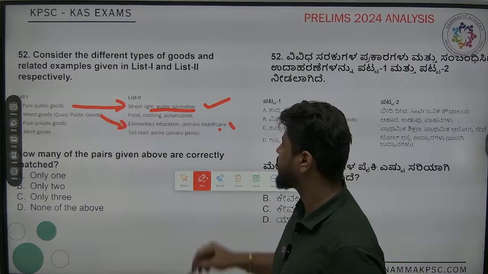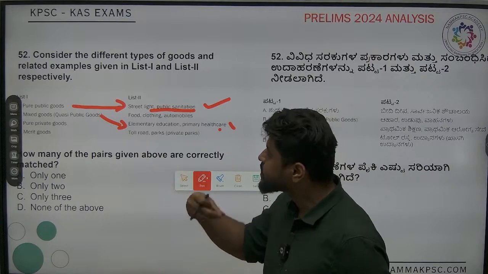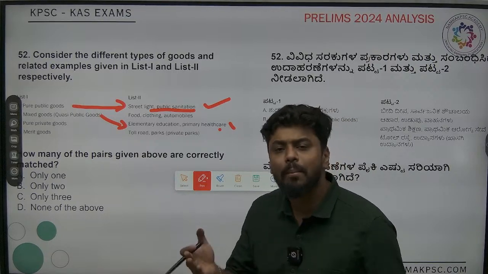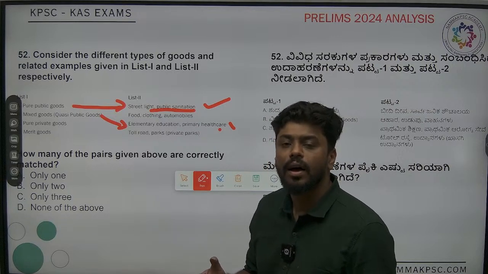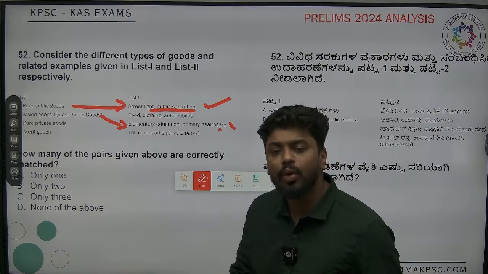So this is not correctly matched, because why is this a mixed good? Meaning that both public and private will use it. You will have a government school also, and you will have a private school also.